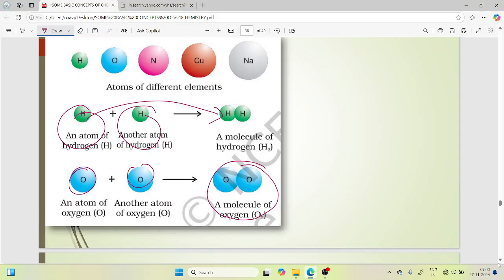So what do you mean by atom? Atoms are of the different elements. Here examples: hydrogen, oxygen, nitrogen, copper, sodium. These are the atoms of the different elements.